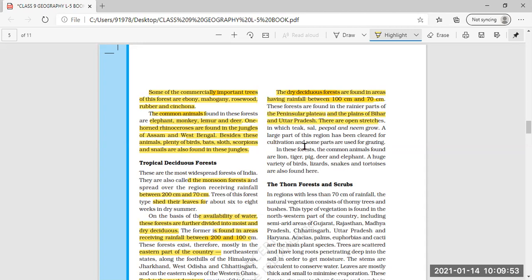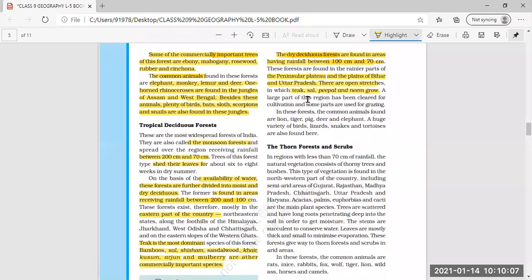The mostly found trees here are teak, sal, peepal, and neem. These are the trees found in dry deciduous forest. A large part of this region has been cleared for cultivation, and some parts are used for grazing. Now, this dry deciduous forest, most of the part is being cleared for the cultivation of crops, and some parts are used for grazing for animals.